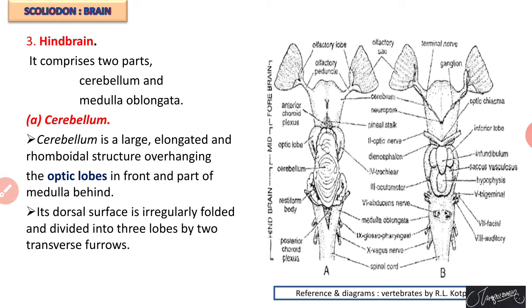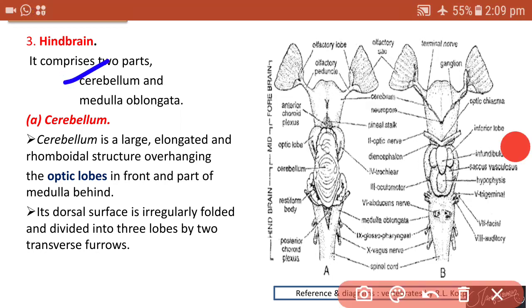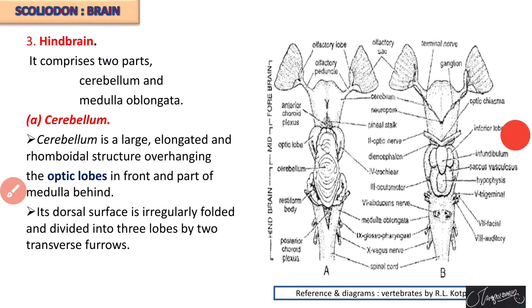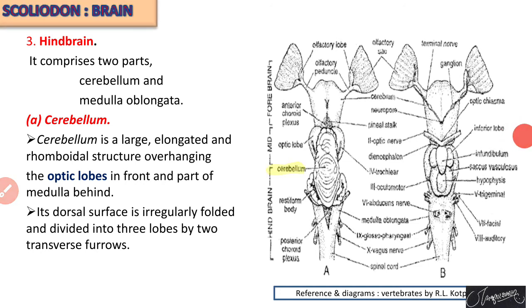of the brain, the third and posterior part, is called the hindbrain. This hindbrain is also divisible into two parts. One is the cerebellum, a large elongated structure, and the other is a cord-like, triangular structure called the medulla oblongata. Hindbrain is divisible into two parts, cerebellum and medulla oblongata. So, let us start with the first part of the hindbrain, that is, the cerebellum.